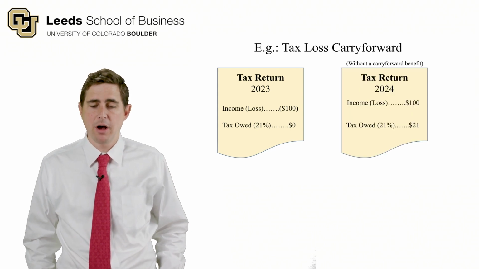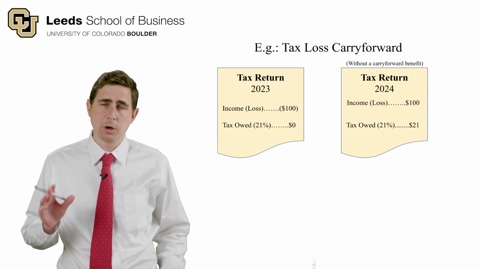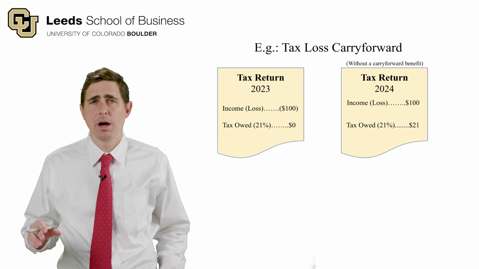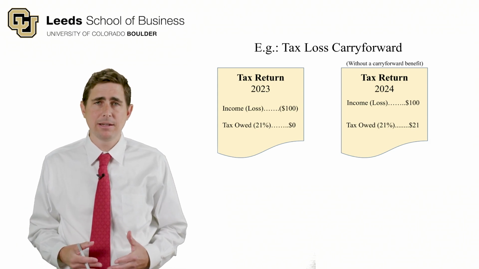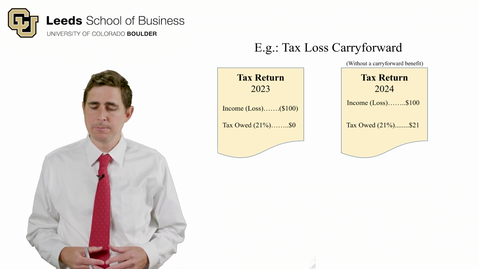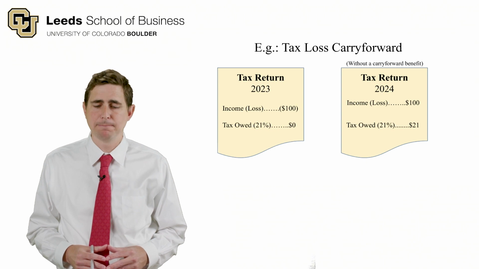Now let's suppose the following year and we don't have a carry forward rule. So suppose in the following year we have income of $100. Well, in that case, we have to pay taxes on that income. We can't carry forward our prior loss. And so we end up owing $21 on that $100 of taxable income. That's without a carry forward benefit.